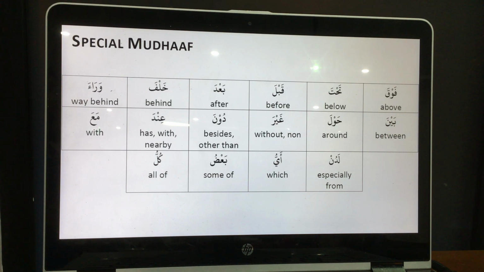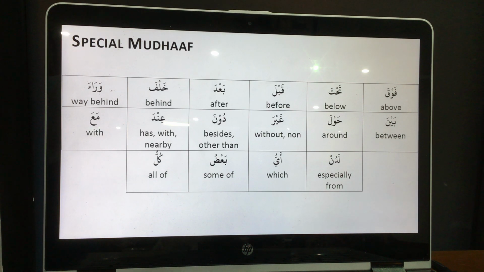Like fawqa means above. Tahta means below, right? Qabla means before, ba'da means after, khalfa means behind, wara means way behind. Baina means between, hawla means around. Ghaira means without or non. Duna also means beside, so ghaira and duna are very similar. Inda means has, with, or nearby. Ma'a also means with.